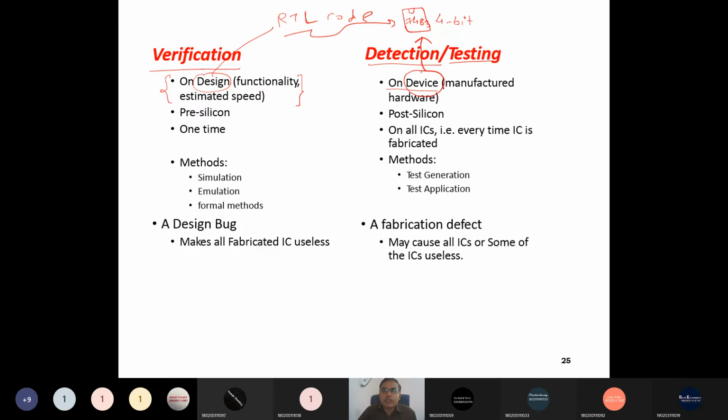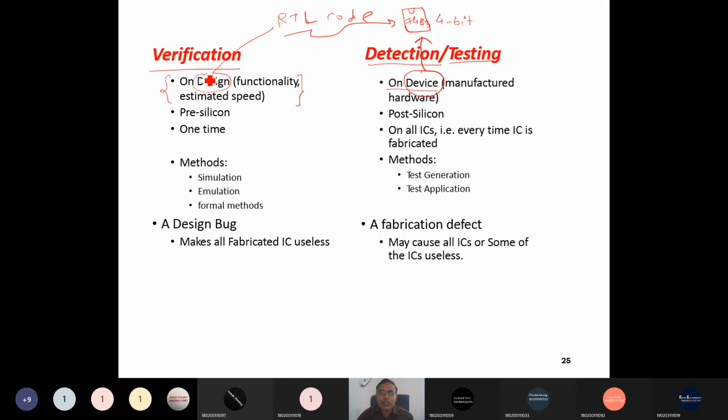You do not need to remember it, you can learn it from the name itself. Verification means on the design, whatever we are doing before fabrication. And once it is fabricated, whatever we do on it is testing, right?